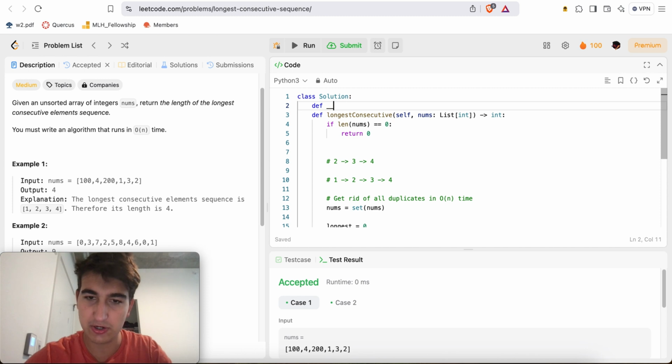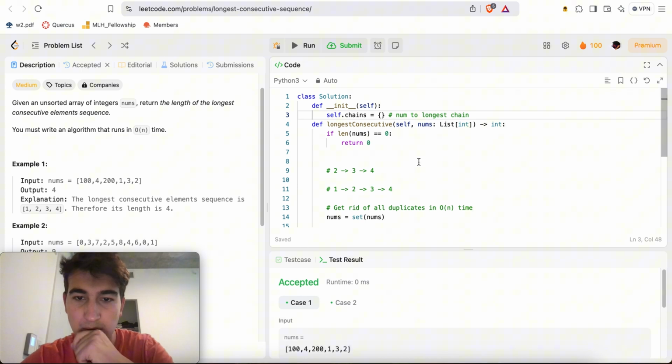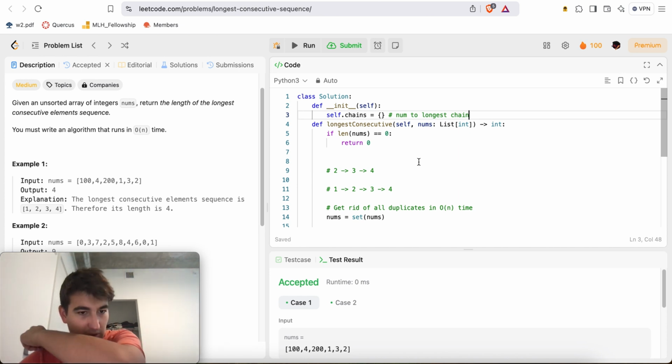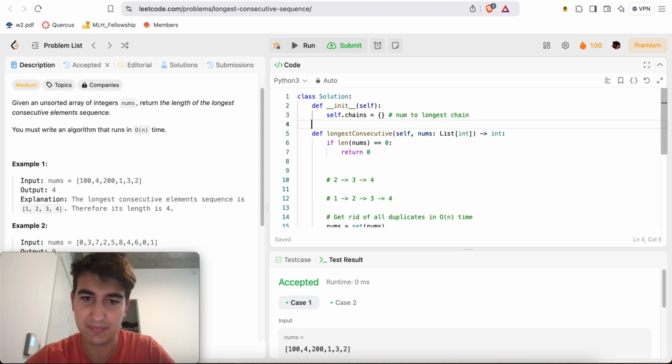So here we'll do underscore init, self, and self dot chain equals this, a mapping from num to longest chain. And here it's def get chain length, the length of the chain from mappings.